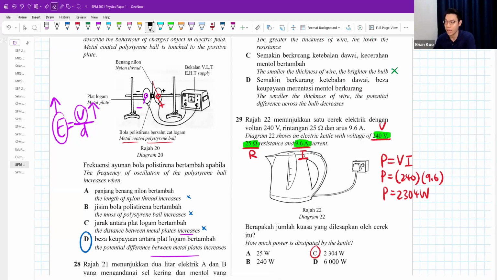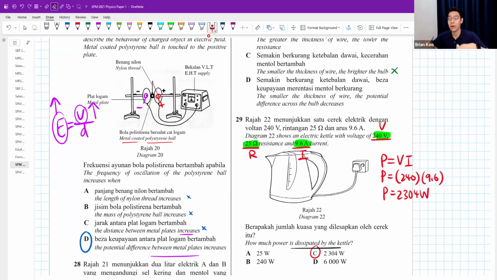But if you want to, you can. Power is the same as energy in 1 second, energy divided by time. How much power means how much energy you release in 1 second. The energy is usually released in the kettle in the form of heat.